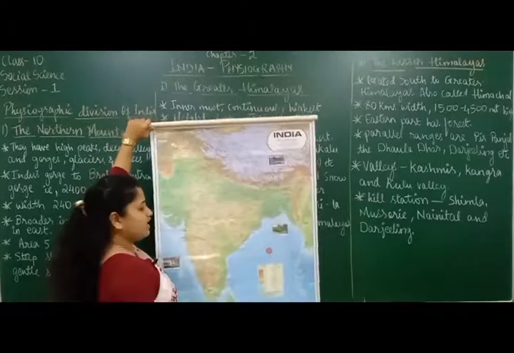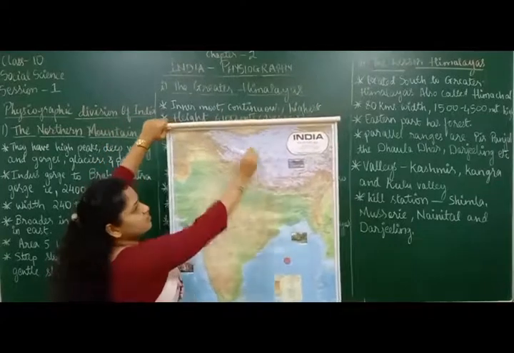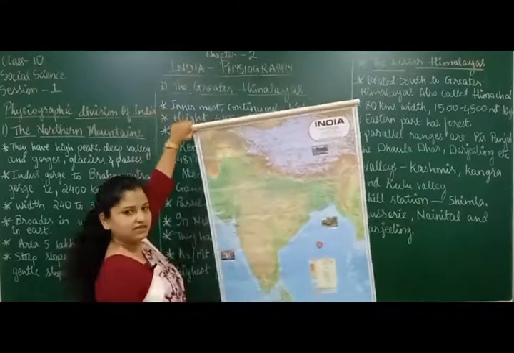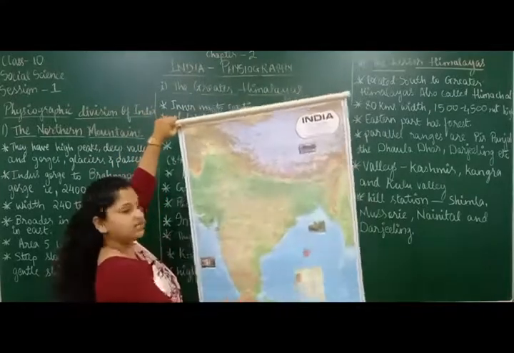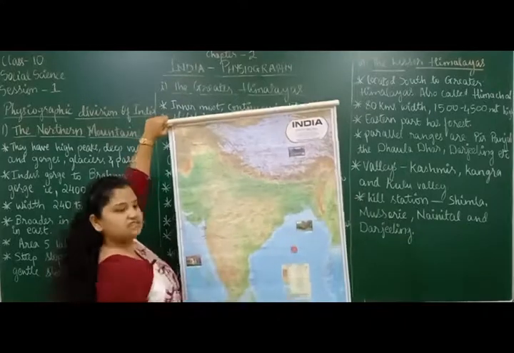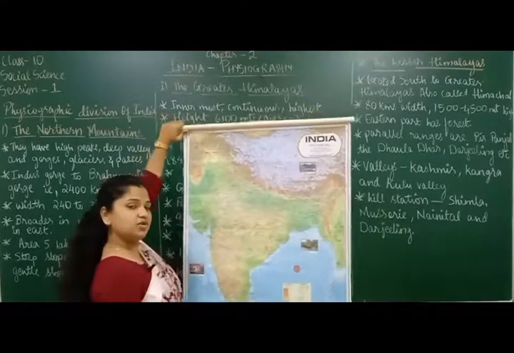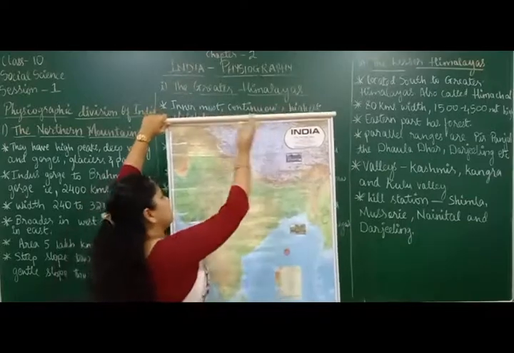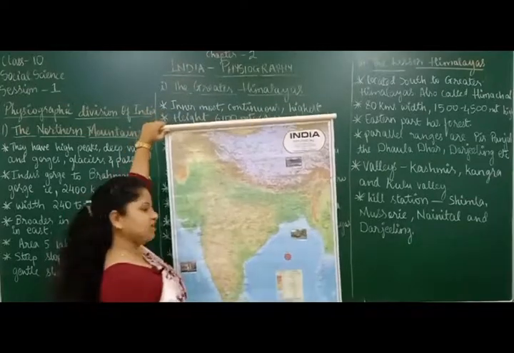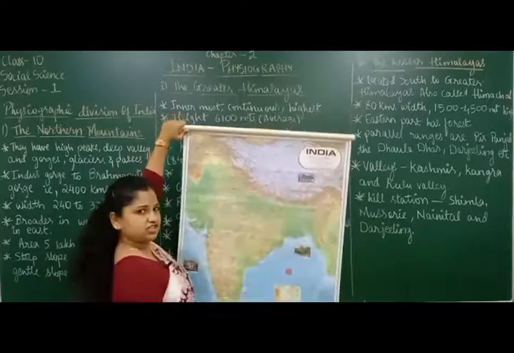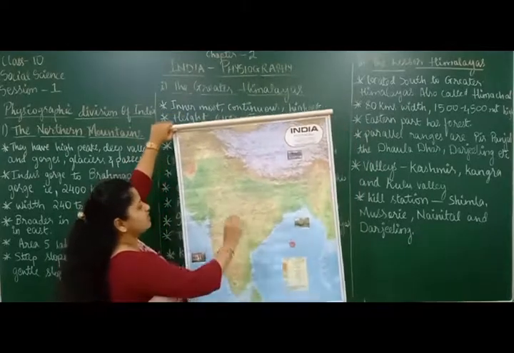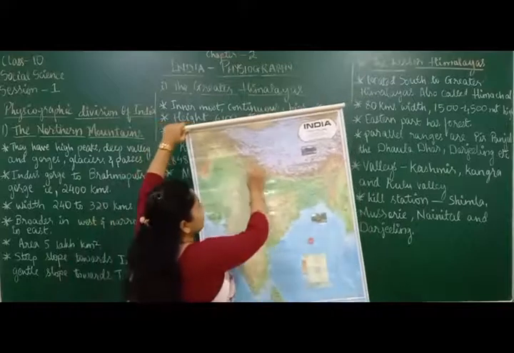This is north, right? Are you aware of directions? North, south, east, west. These are directions. The sun will rise from which direction? The sun is going to rise from the east and set in the west, isn't it? Yes. So in this map we can easily see the different mountain ranges.